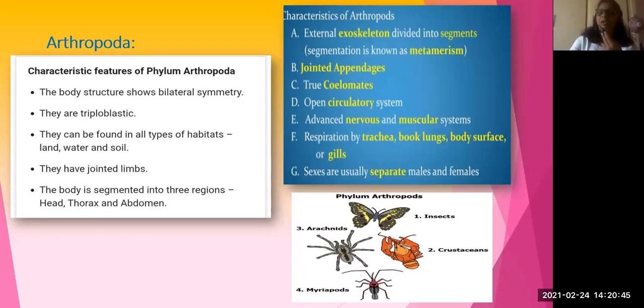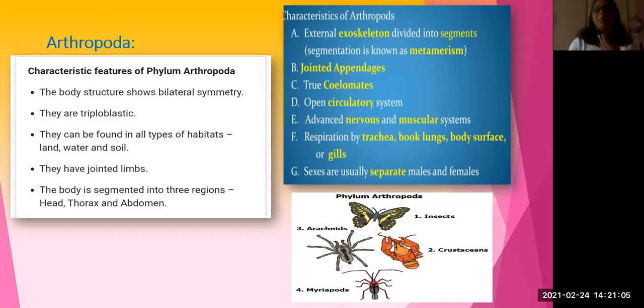Okay, I think you might have seen a cockroach. Try to catch a cockroach and check the body parts so that you can observe them properly. And external exoskeleton. The skeleton is external, that means what? Outside.